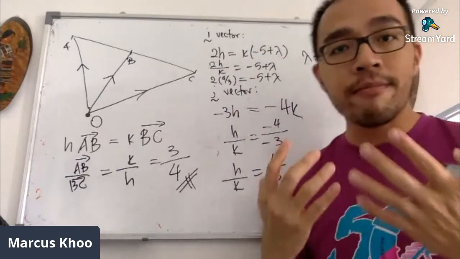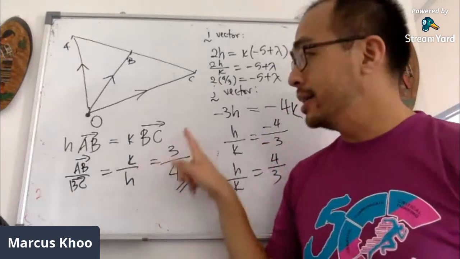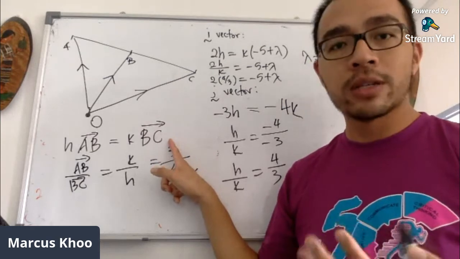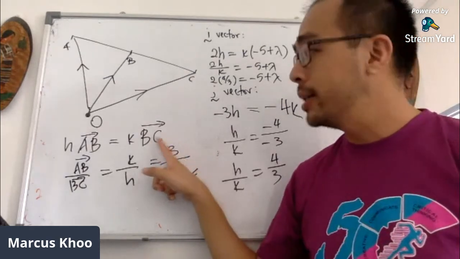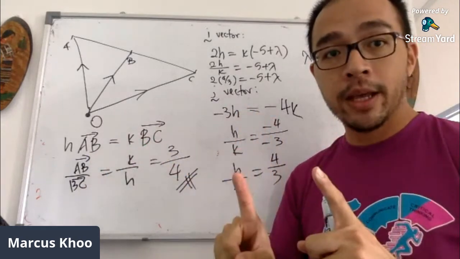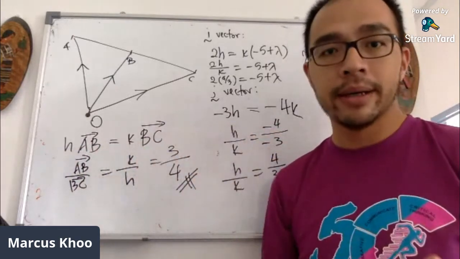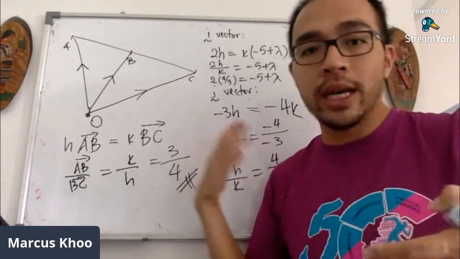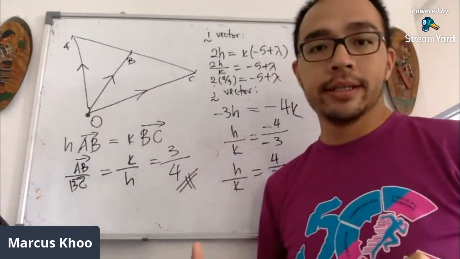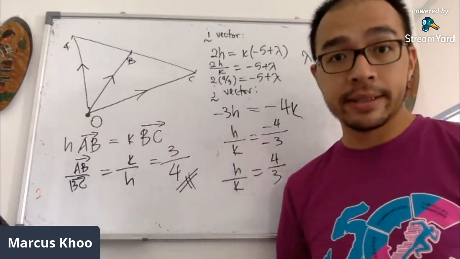But you must remember that whenever you see collinear or parallel lines, this sentence must come to mind. If it's collinear, then they must have a common point. But if it is parallel, this H and K must be there, for example HI equals KJ. It must be there, because that's the mark of two parallel vectors.